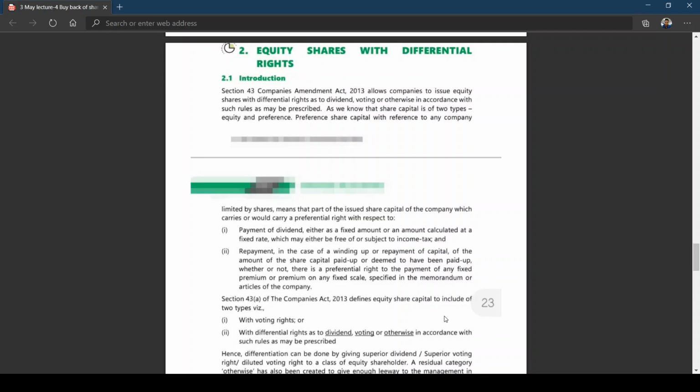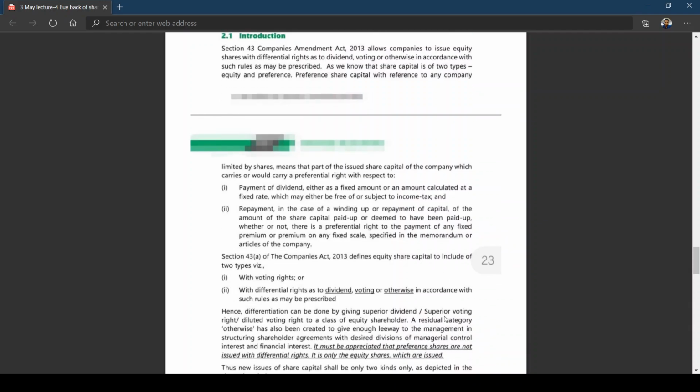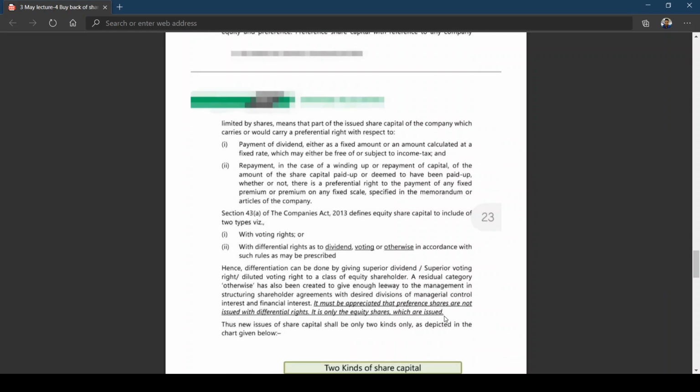I think we know that section 43 of the Companies Act defines the equity share capital into two types, with voting rights, and with differential rights as to dividend, voting or otherwise in accordance with such rules. Generally you know that equity shareholders have voting right, but they may also have differential rights as to dividend, voting or otherwise in accordance with such rules as may be prescribed.